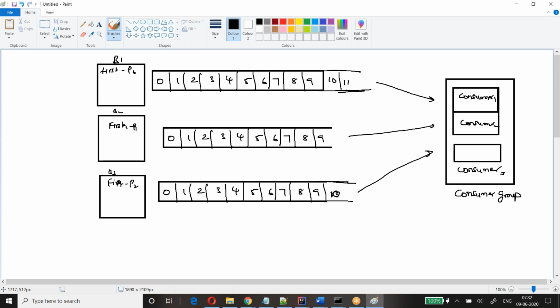They all belong to a single group. Why do we need multiple consumers?